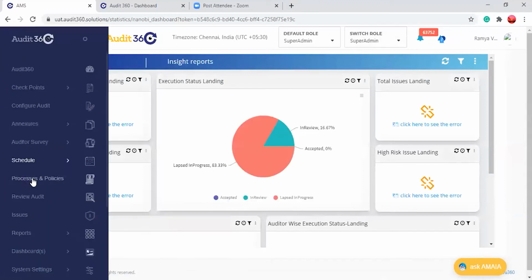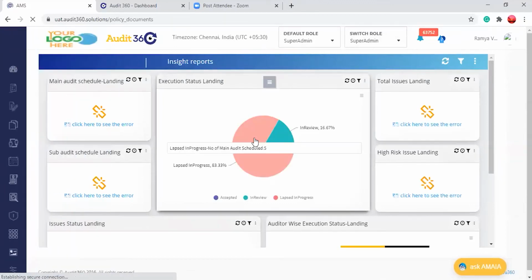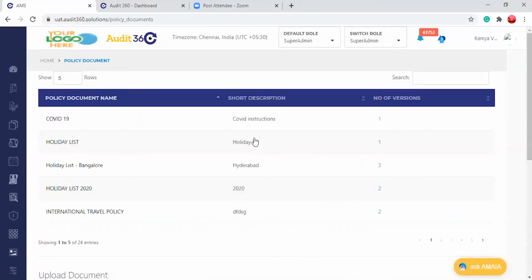Okay, so there is one question that we have. Can we have separate documents for auditor and auditee? That is not possible here. All documents that are uploaded can be seen by all users.